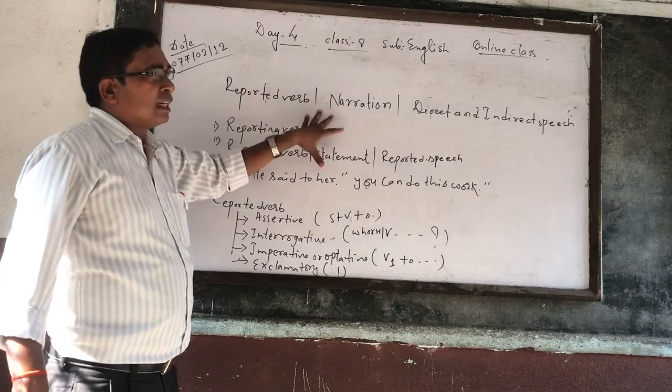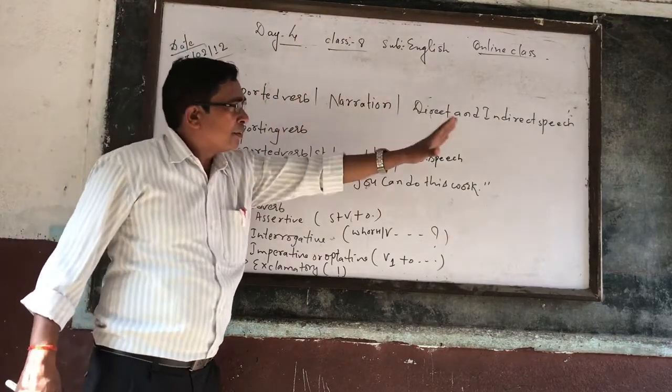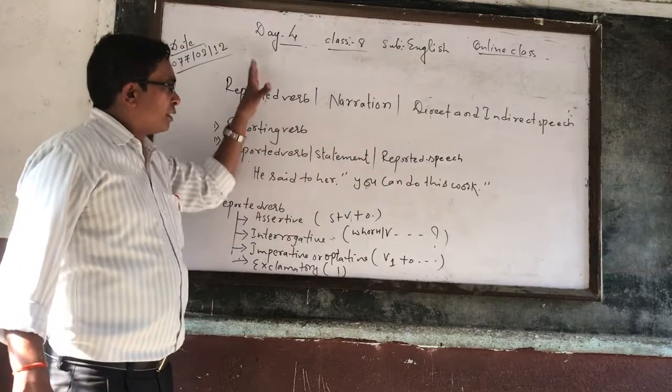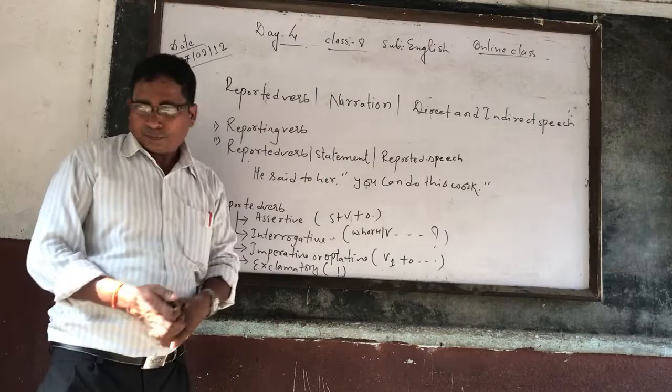Now to make it clear how to change from direct into indirect or indirect into direct, I will teach you here according to rule.